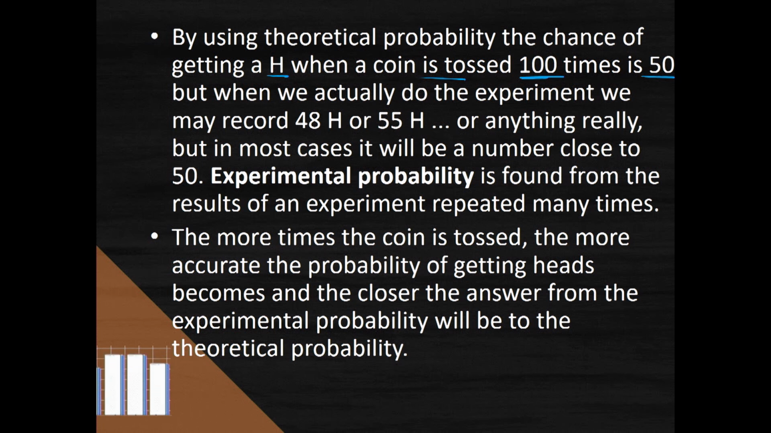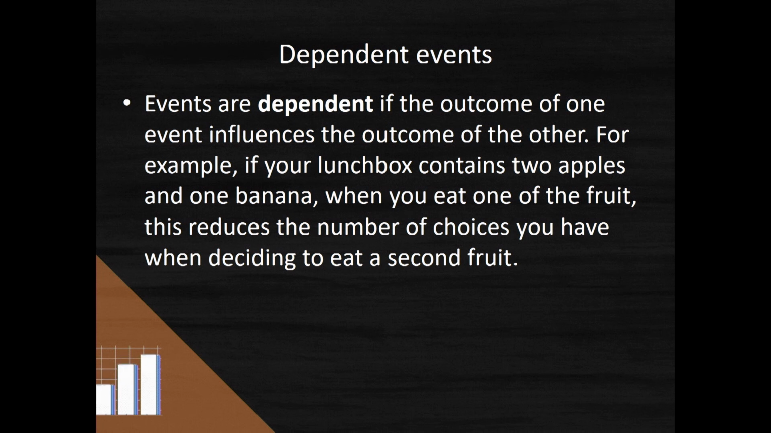So experimental probability is found from the results of an experiment that's been repeated many times. You will find that the more times the coin is tossed, the more accurate the probability becomes of getting whatever event you are interested in, and in this case it was getting a heads. The closer the experimental answer will be to the theoretical answer. In other words, the answer from doing the experiment will be closer to the answer that you get from the calculation if you repeat the experiment many times.